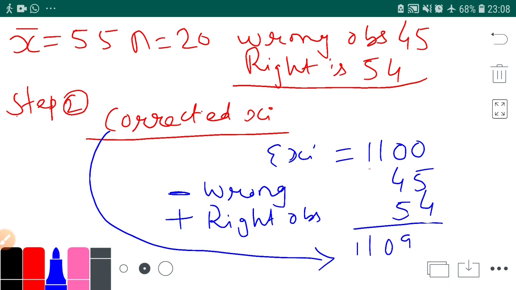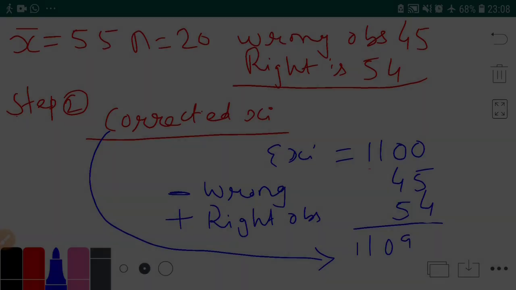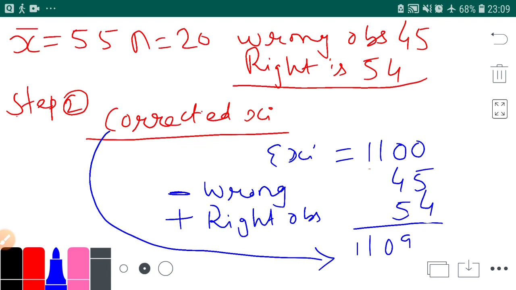Then further what we have to do, now I have to find the corrected mean. Okay, so now our step 3 and final step.